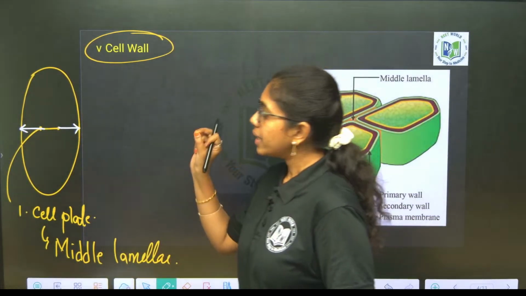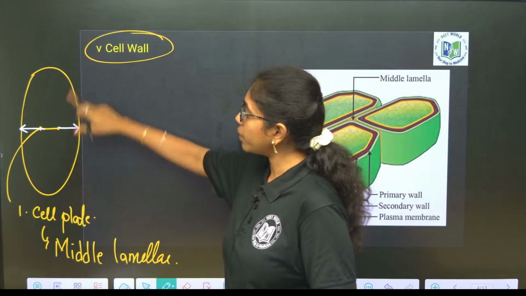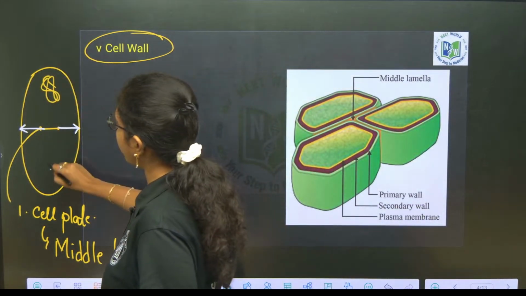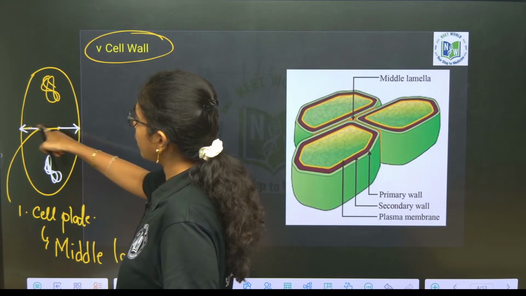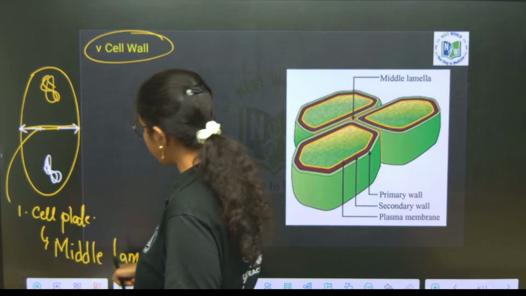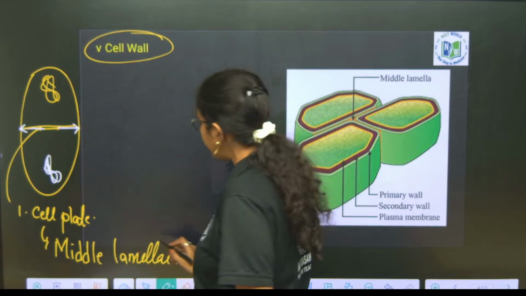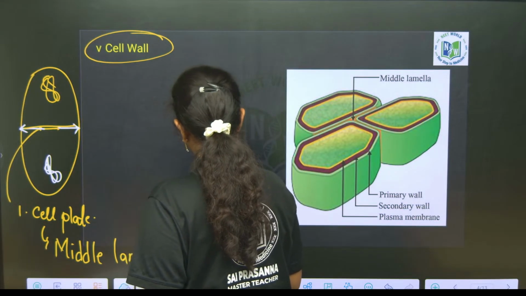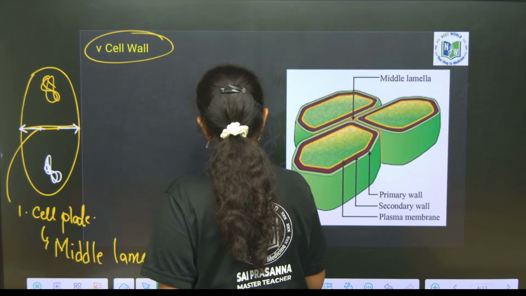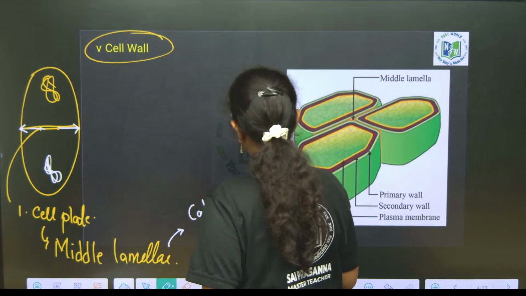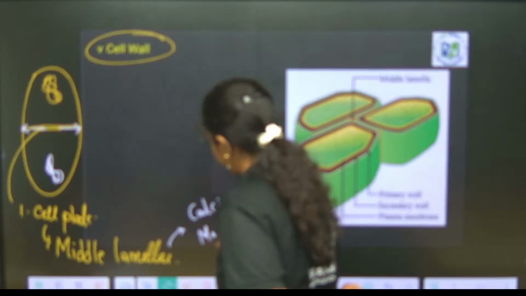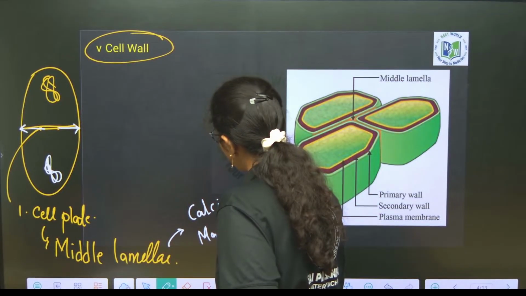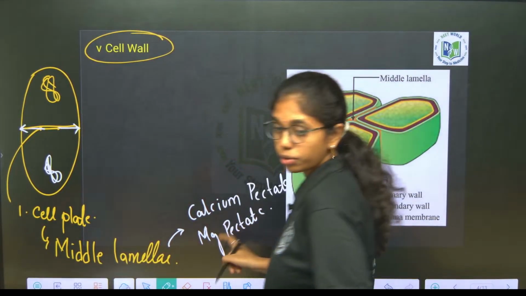As such, the initial layer that is formed between two cells after karyokinesis is the cell plate. The cell plate matures into the middle lamella. Middle lamella is composed of calcium pectate and magnesium pectate. Important composition, you have to remember.